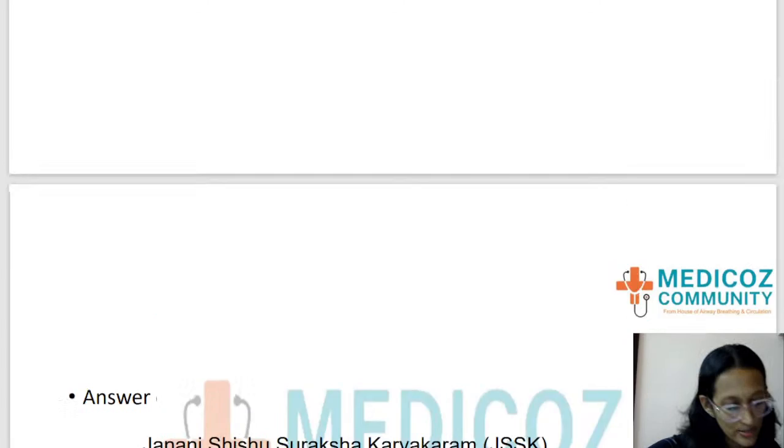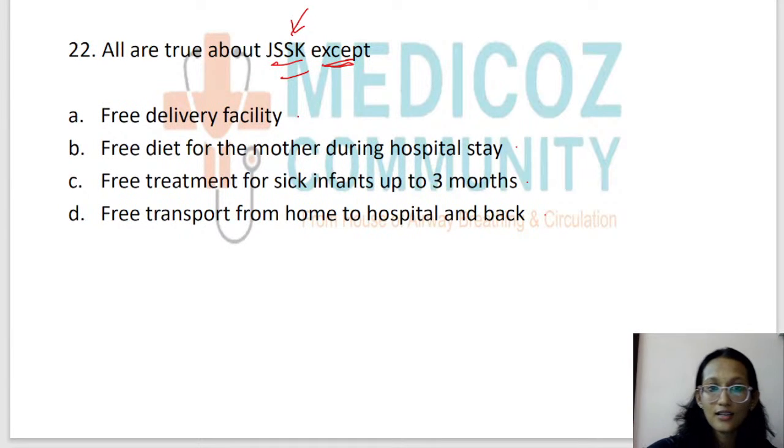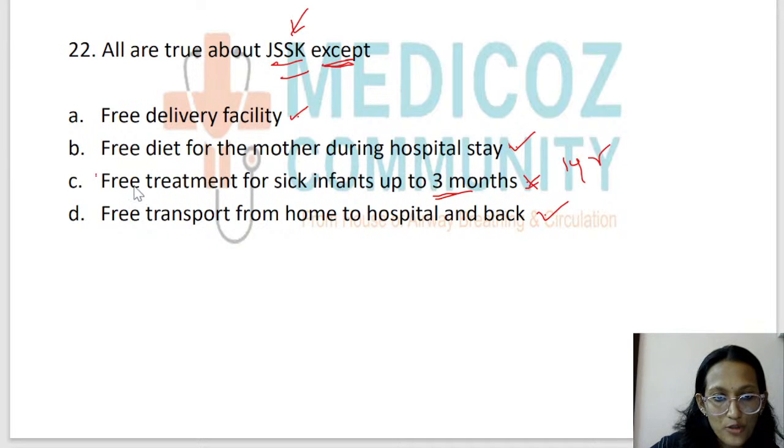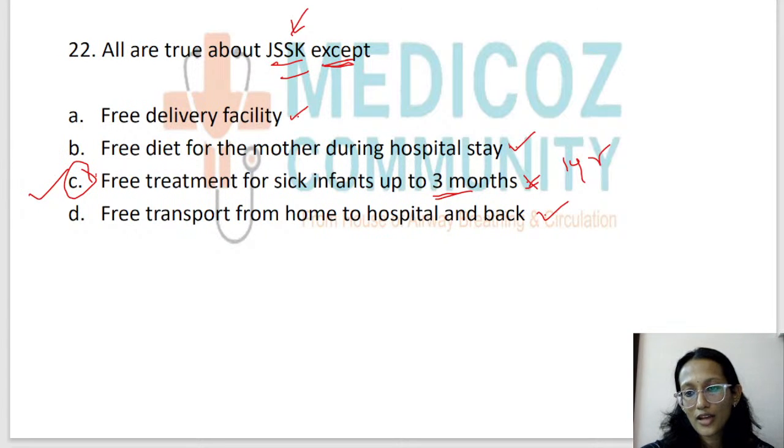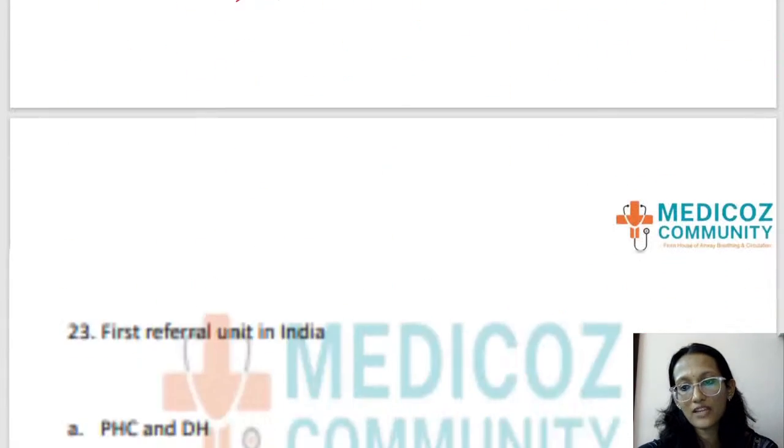So what is the answer, students? Please comment the answer. Option A is free delivery facility. Yes, it was there. Free diet for the mother during hospital stay. Yes. Free treatment for sick infant up to 3 months. What is the answer? No, it is not 3 months. It is up to 1 year. It was free. So that is a wrong answer. And free transport from hospital and back is true. So here we wanted the wrong answer, which is option C. Okay. JSSK, very important program under the Ministry of Health and Family Welfare.